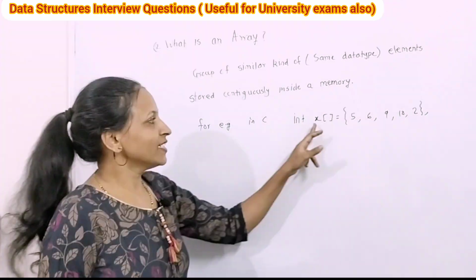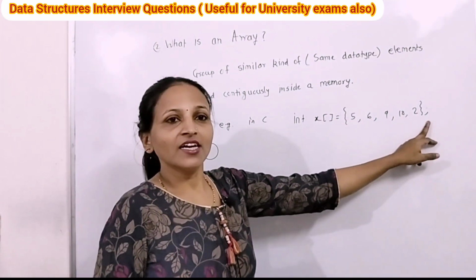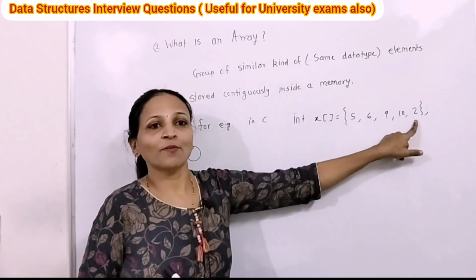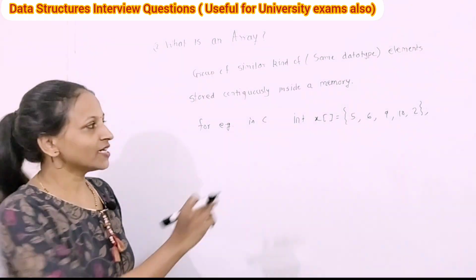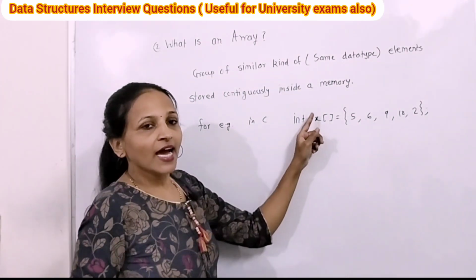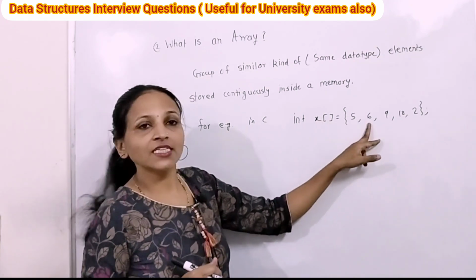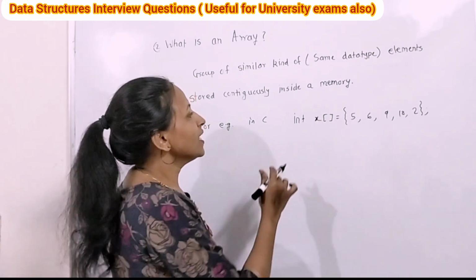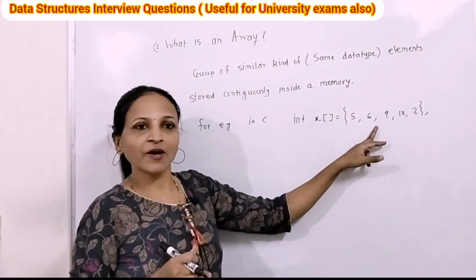stored or grouped together. int x[] = { }, in curly braces I have initialized that array, and all the elements are comma separated here. Now here size is optional. Data type, then name of array, and in square brackets we have to mention size. But if we are initializing the array at the time of declaration, then size is optional. That's why in this way we can create X array having size 5.